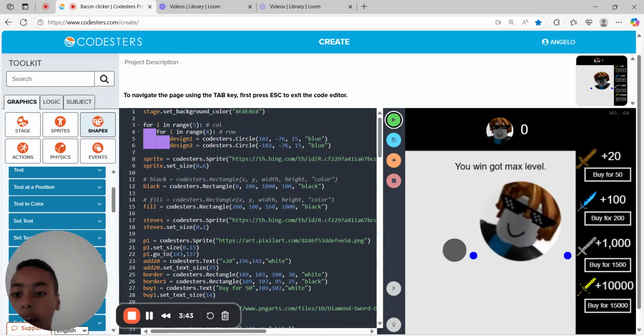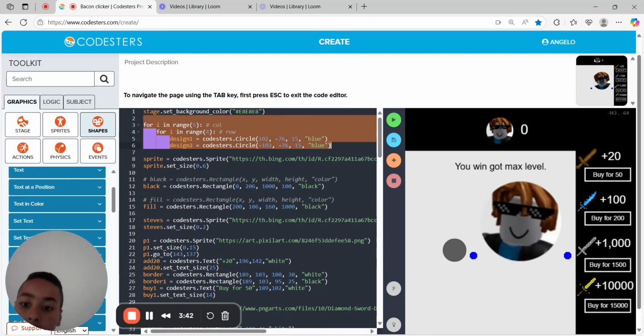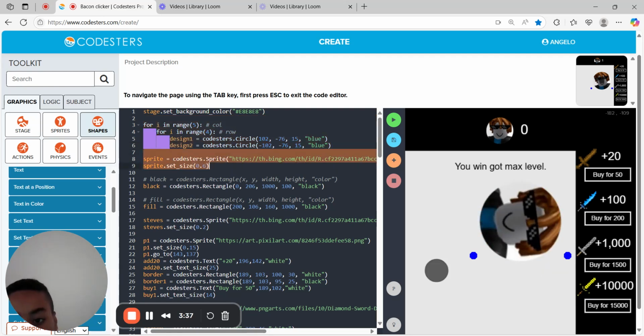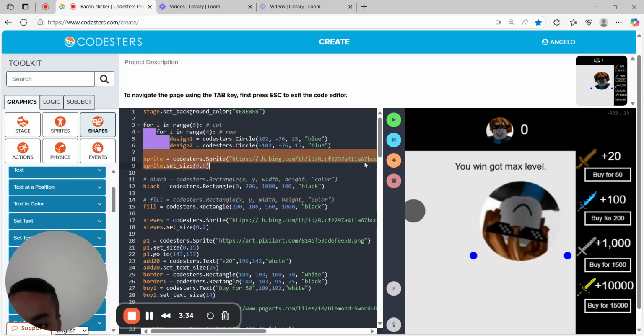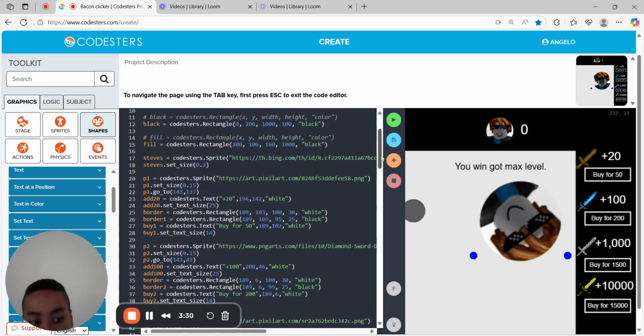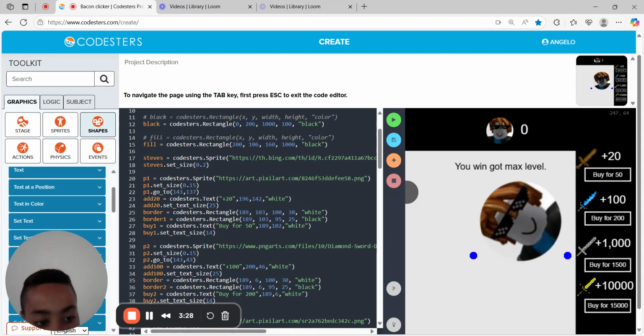So I've made a for loop here to do these two designs that I put here. This is my sprite that I put here. I've made a lot of sprites, mainly for my shop.